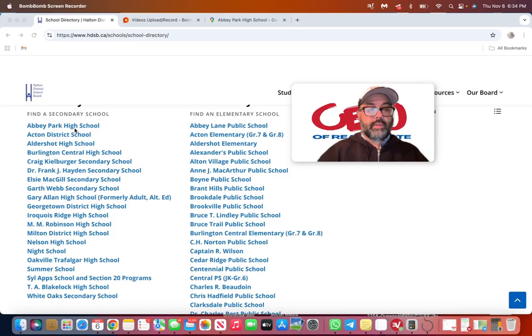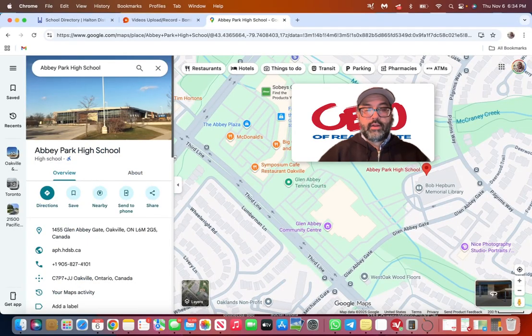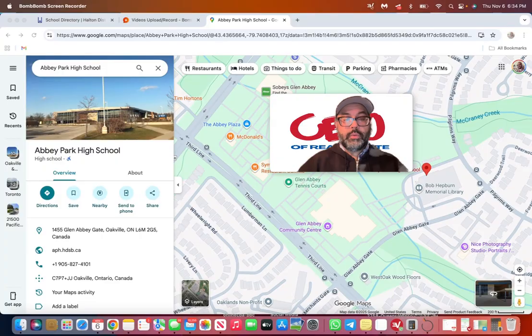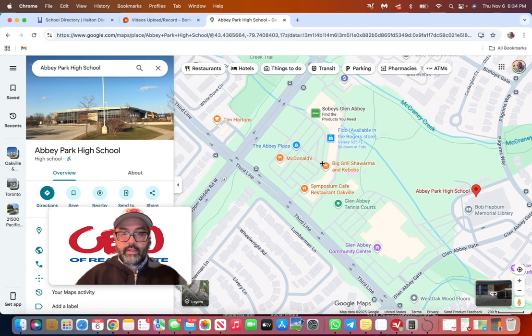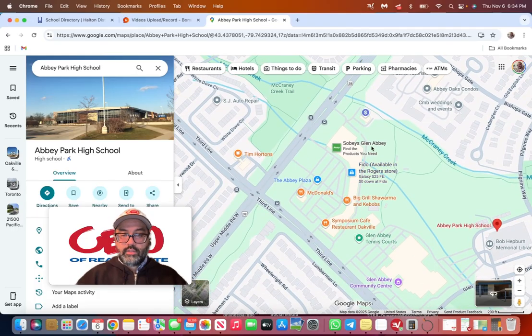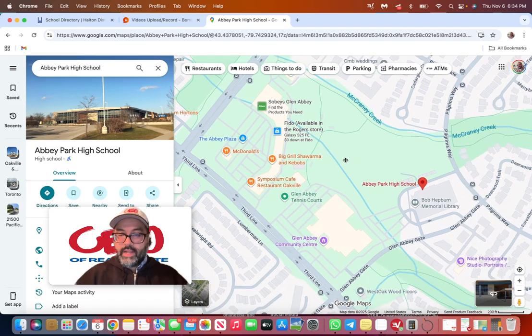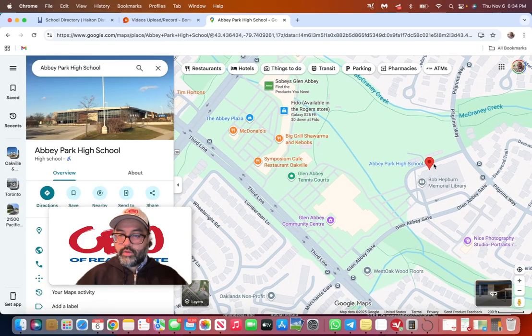Number one, up here at the top, is Abbey Park High School. Abbey Park High School is located in Glen Abbey. So if Glen Abbey is an area that you are considering to move to, this is where Abbey Park High School is. So this major intersection is 3rd Line and Upper Middle Road. There's a plaza over here. There's a McDonald's, Scotiabank, Sobeys, Tim Hortons, a nice little plaza here. But Abbey Park is located right over here.